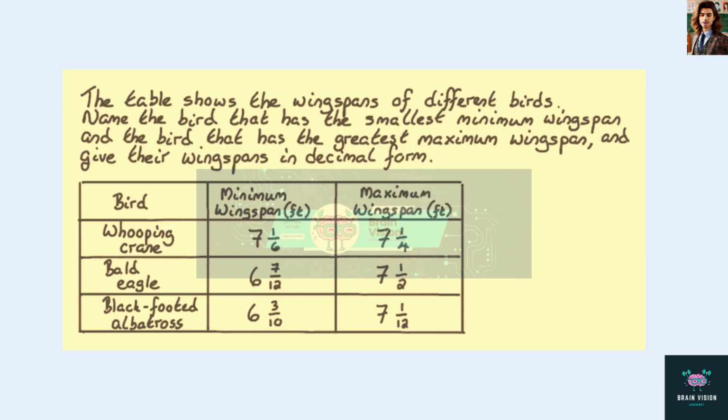The table shows the wingspans of different birds. Name the bird that has the smallest minimum wingspan and the bird that has the greatest maximum wingspan, and give their wingspans in decimal form.